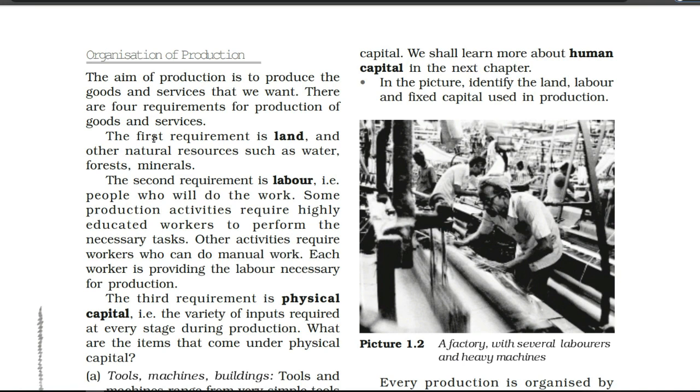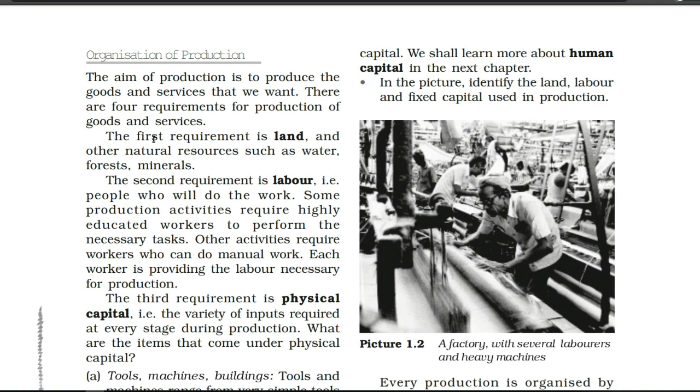Like this, we have other natural resources which are God gifted, such as water, forest, minerals. They all are counted as natural resources. And remember, I also want to explain the correct meaning of resources. All the things which satisfy human needs are known as resources.